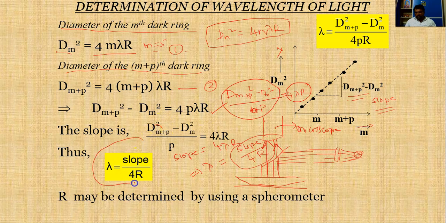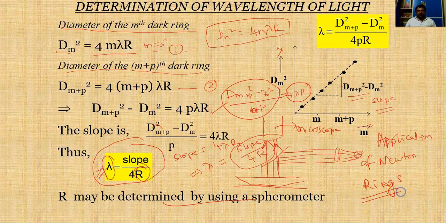So like this we can find out either the wavelength of the monochromatic light we have used, or if the wavelength of the monochromatic light is known, we can find out the radius of curvature also. So this is the application of Newton rings. So this is the topic of discussion for today.